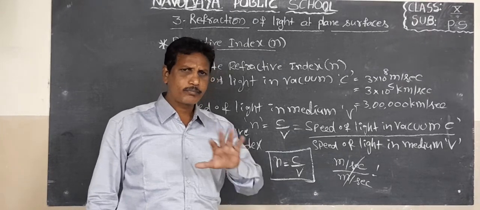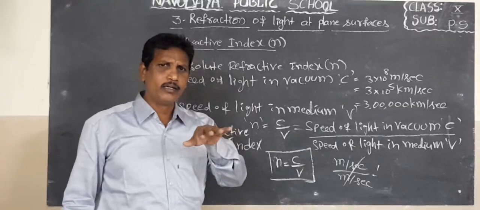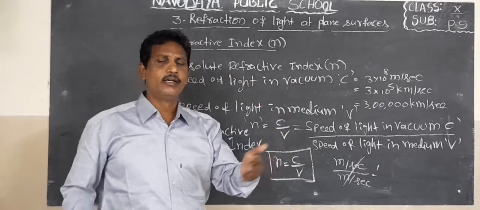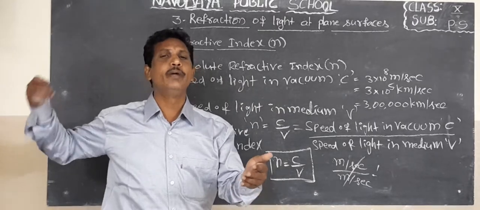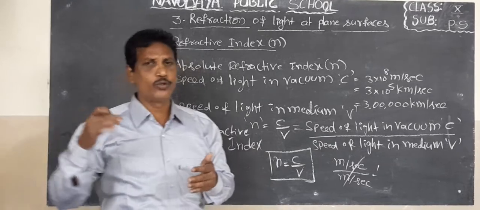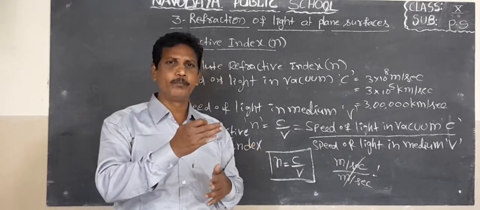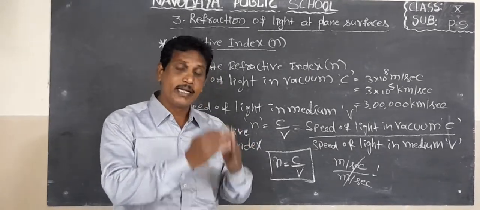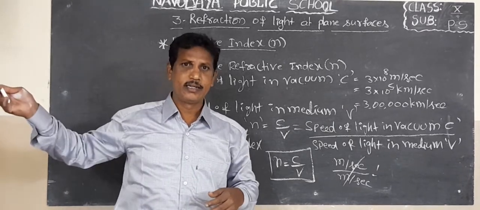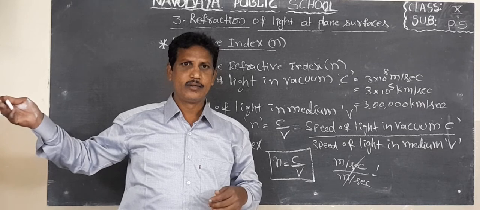If the speed of light in any denser medium or any glass medium increases, the refractive index decreases. If the speed of light in any denser medium or glass medium decreases, the refractive index increases.